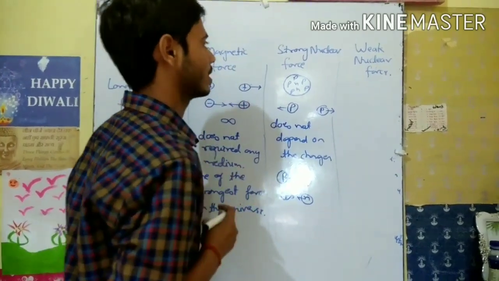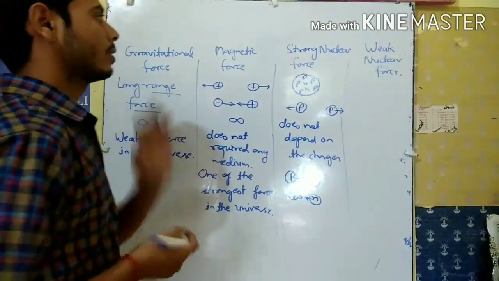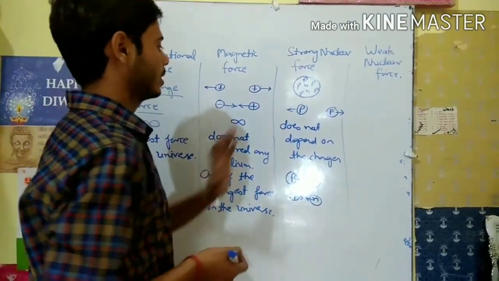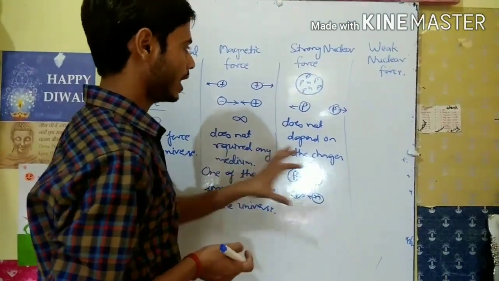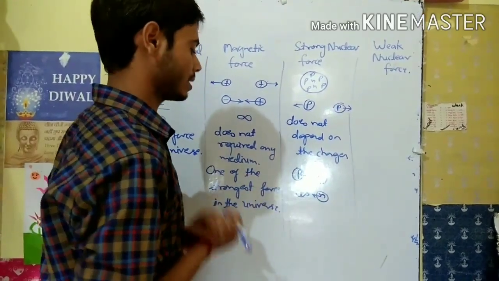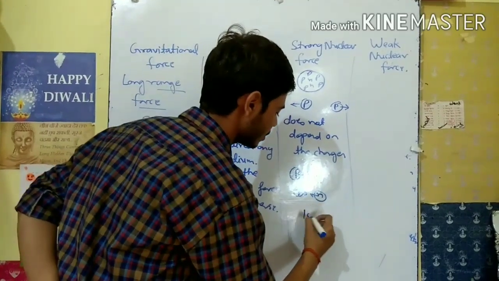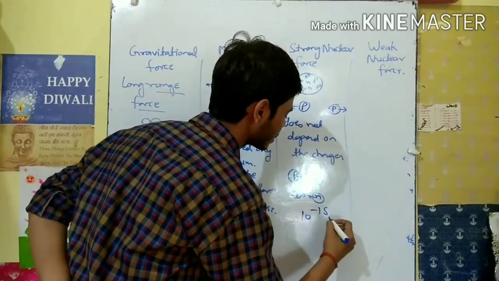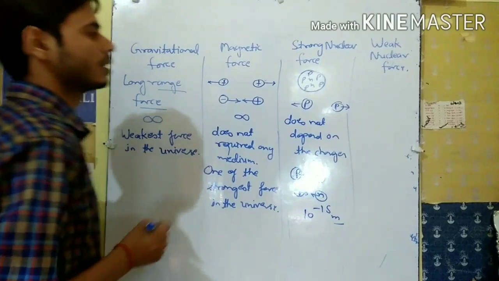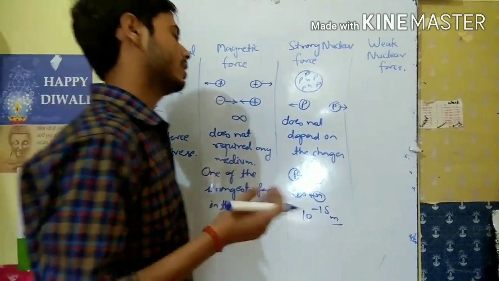These are the nucleons. So the strong nuclear force does not depend on the charges, and it acts between the nucleons. And the range of the strong nuclear force is 10 to the power minus 15 meter.